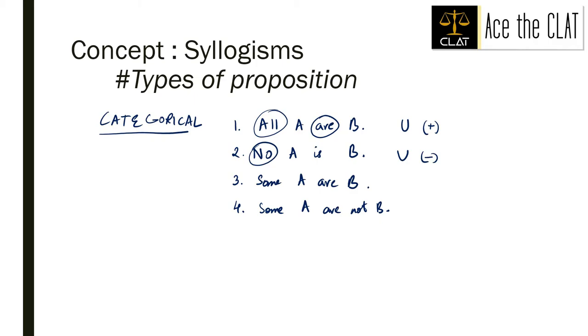Third one is some A are B. Some, which is a particular word, and are, which gives a positive sense, we call such statements as particular positive. And the last one, some A are not B, we call them as particular and negative propositions, right?